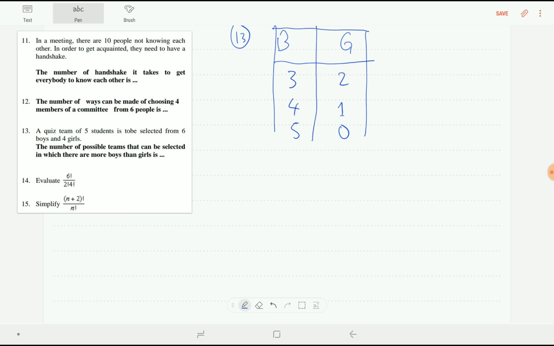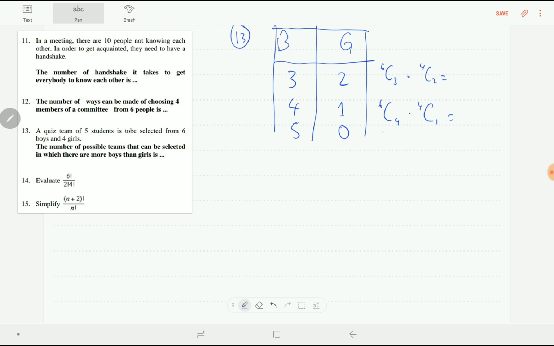So we are going to have the 6 boys chosen 3: 6 combination 3 times 4 girls, 4 combination 2, equals something. Then 6 combination 4 for the boys chosen, times 4 combination 1 for the girls, equals something else.